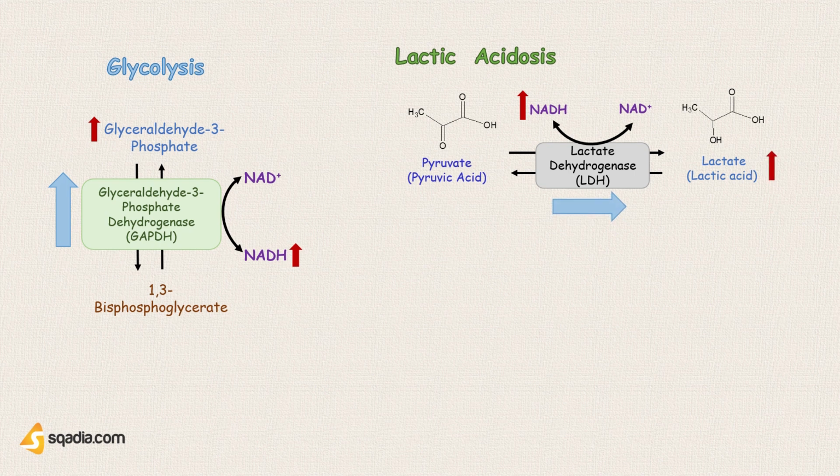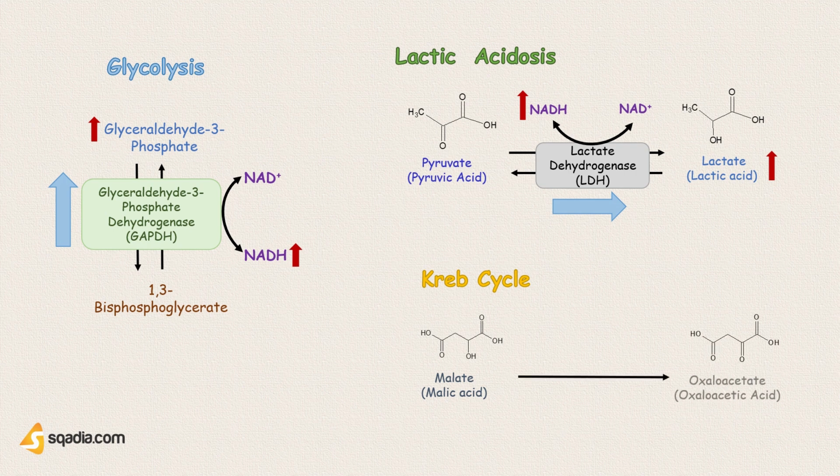The TCA cycle, or Krebs cycle, is affected at the level of malate, or malic acid. In normal TCA cycle functioning, malate is metabolized into oxaloacetate in the presence of the enzyme malate dehydrogenase, and this is a reversible reaction. In doing so, it reduces NAD+ to NADH.